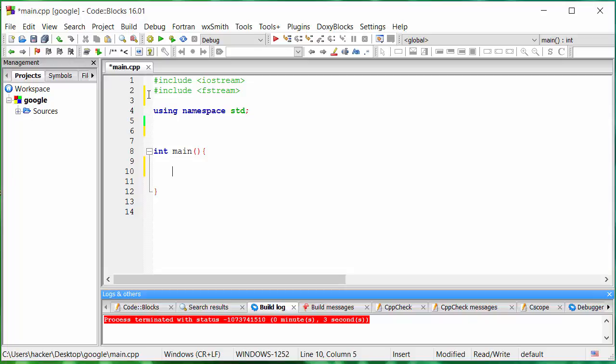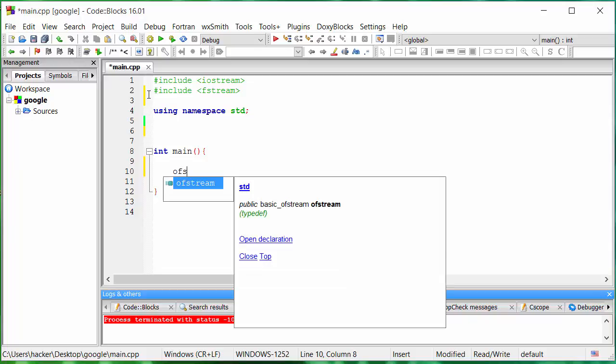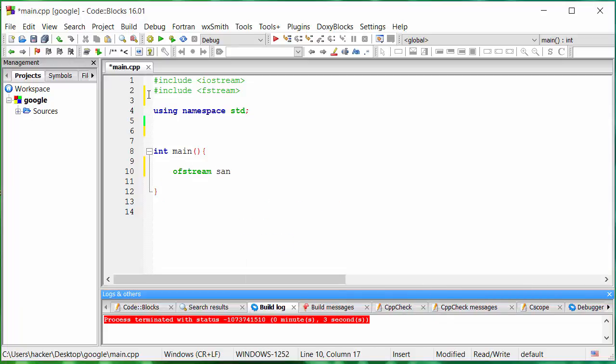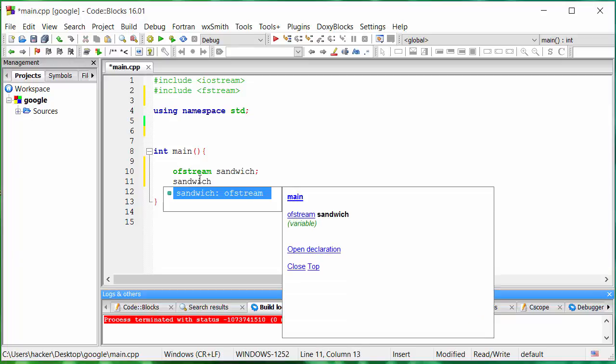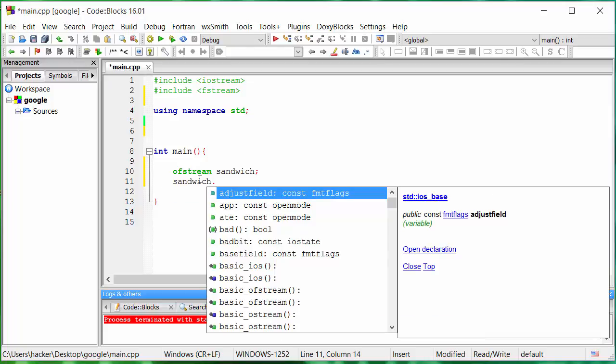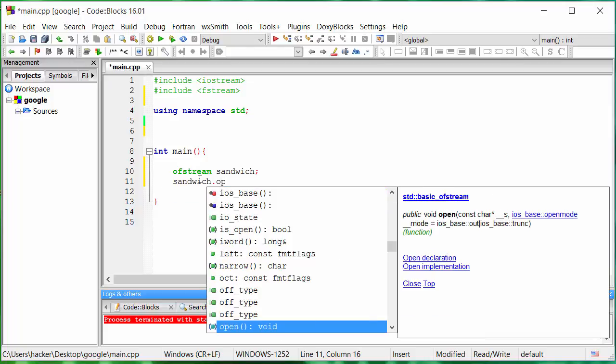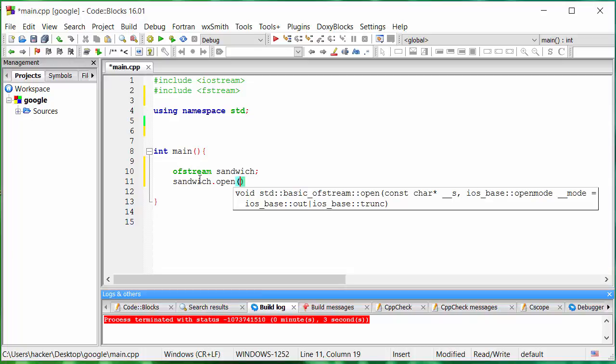Now to create a file object, you write ofstream, and after that you write your object name. Mine is going to be sandwich, and now with this object you associate a file to work with. To associate a file, you open a file with the help of this object. So you just say sandwich.open, and in the parentheses you write your file name.